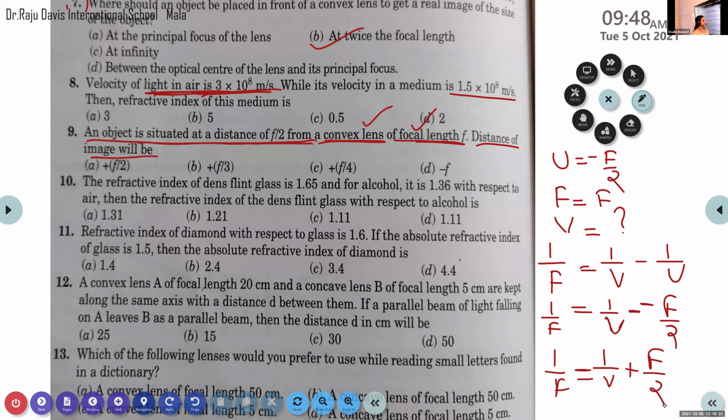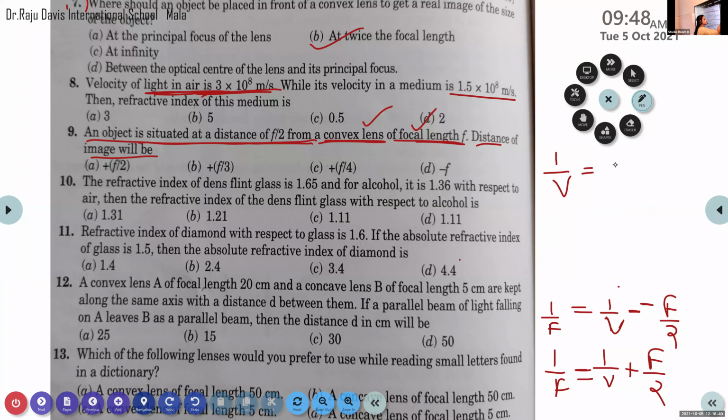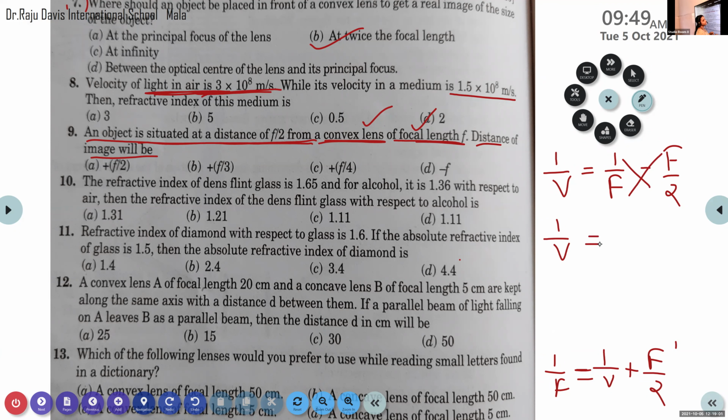So now our equation becomes 1 by v is equal to 1 by f minus f by 2, or just cross multiply this.